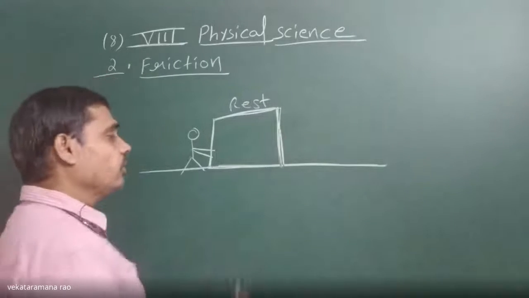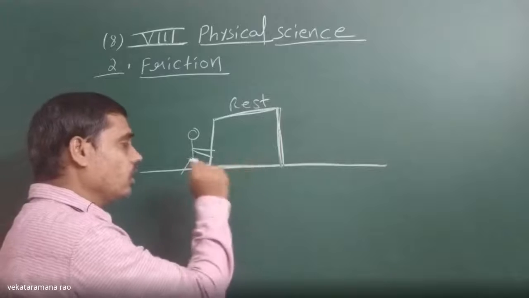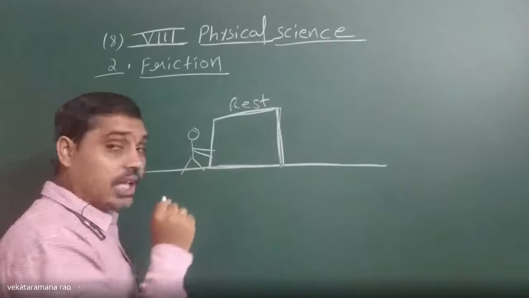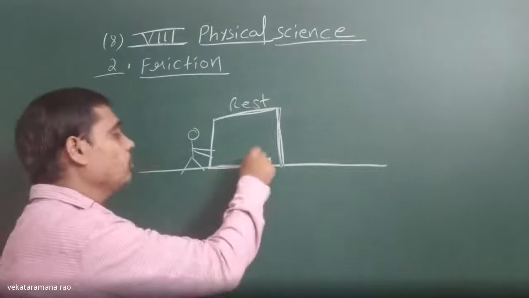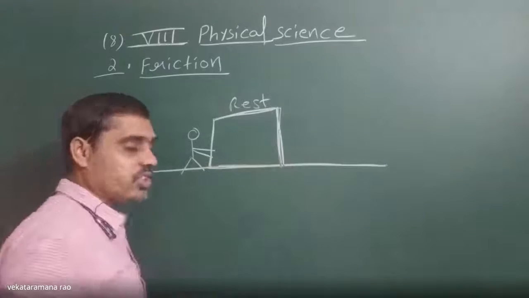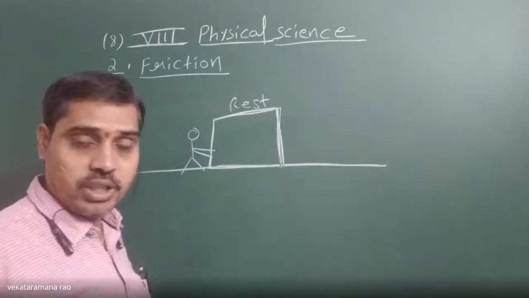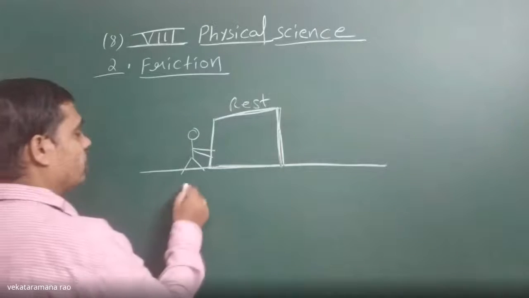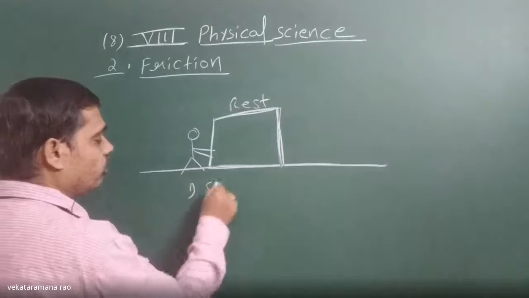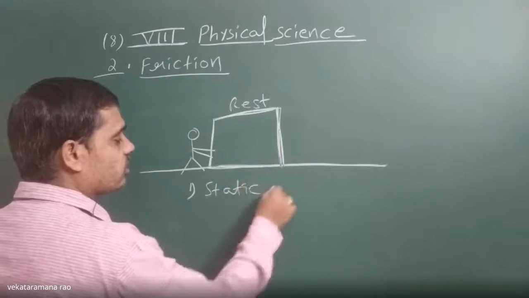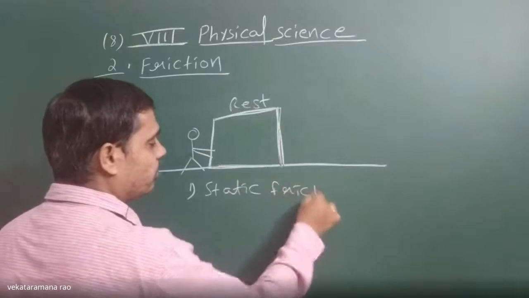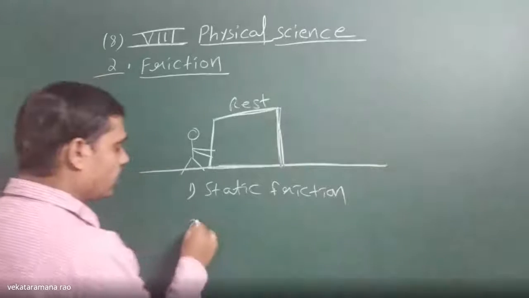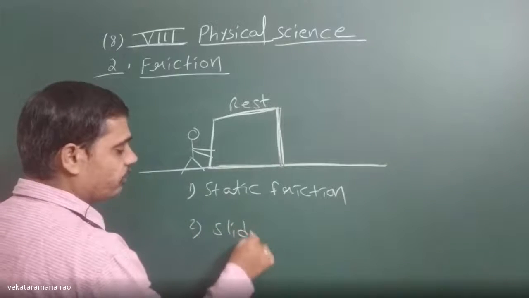And the force of friction which acts between a moving body and the surface in contact with it is known as sliding friction. In that way, we have two types of friction: number one, static friction, and number two, sliding friction.